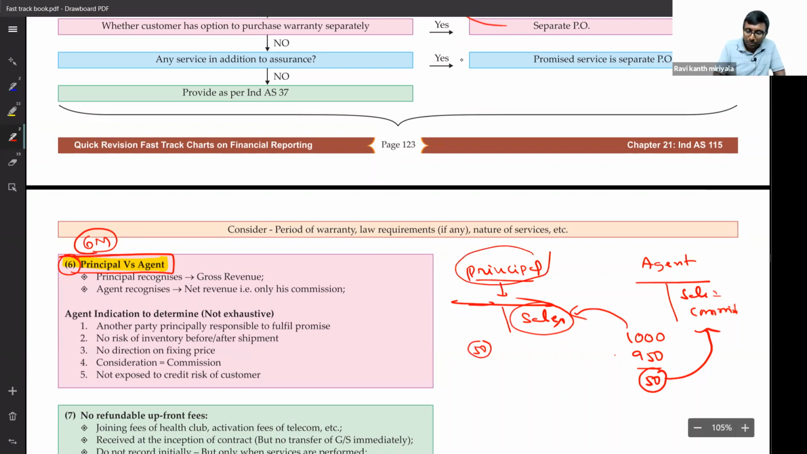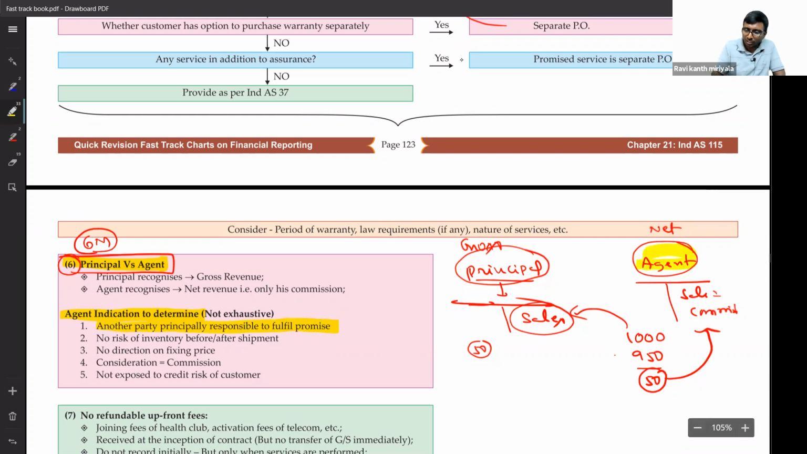So the principal will be recording at gross, whereas the agent will be recording at net, whatever comes to him. That's why it is crucial to decide whether our seller is really the principal or the agent. They have given some indicators for an agent, to identify who is the agent, but it is not exhaustive. We have to apply our own knowledge and consider accordingly. Let's read the agent indications: another party is principally responsible to fulfill the promise.